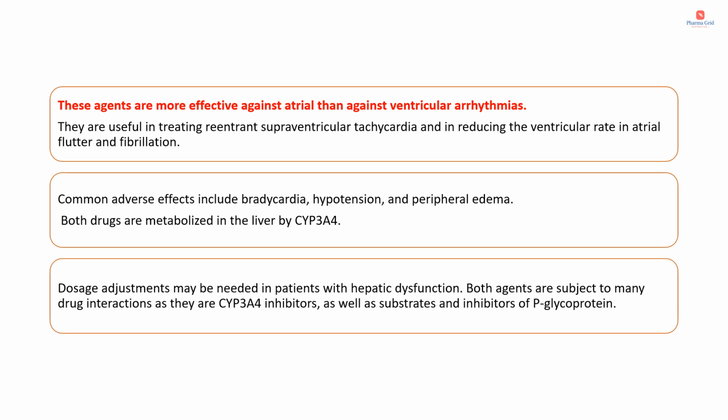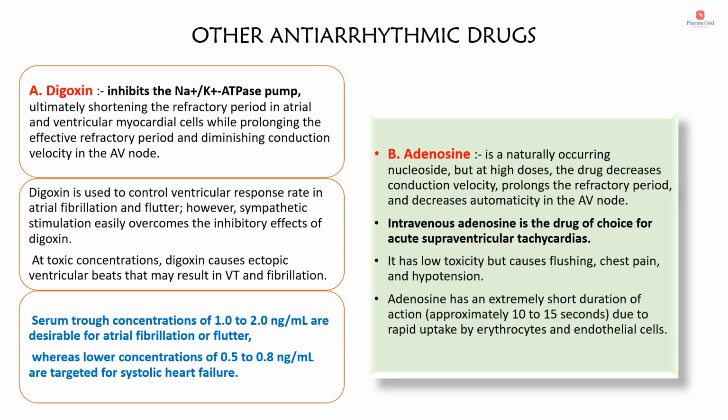Common adverse effects include bradycardia, hypotension and peripheral edema. Both drugs are metabolized in the liver by CYP3A4. Dosage adjustments may be needed in patients with hepatic dysfunction. Both agents are subject to many drug interactions as they are CYP3A4 inhibitors as well as substrates and inhibitors of P-glycoprotein. So far we have discussed class 1, class 2, class 3 and class 4 antiarrhythmic drugs.